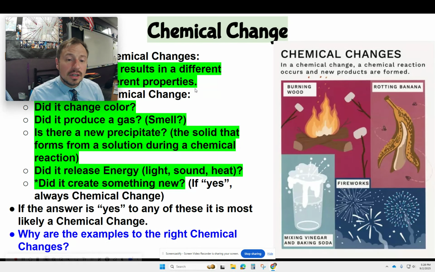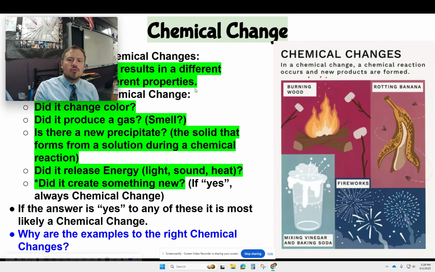And this last one, did it create something new? So once again, I'm telling you this is a chemical change. It did create something new. The chemical properties of that wood are different than what we started with because we burned it. We are creating something new.